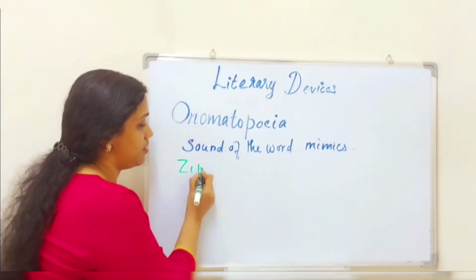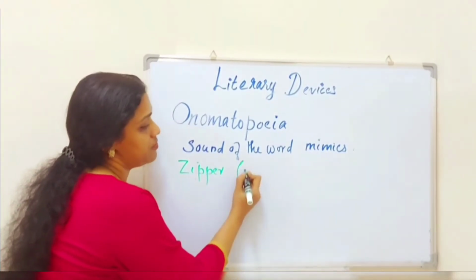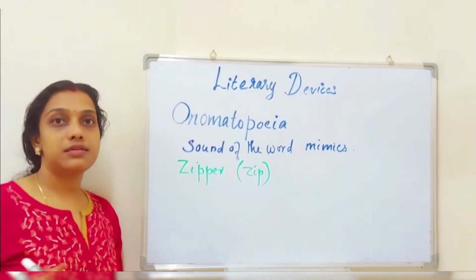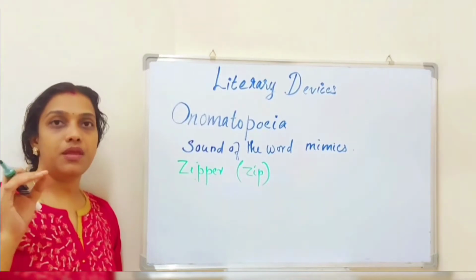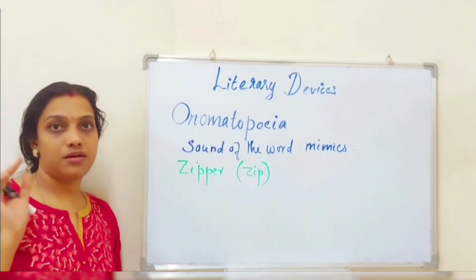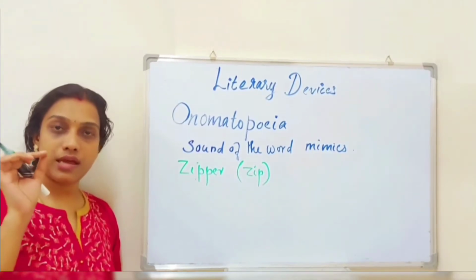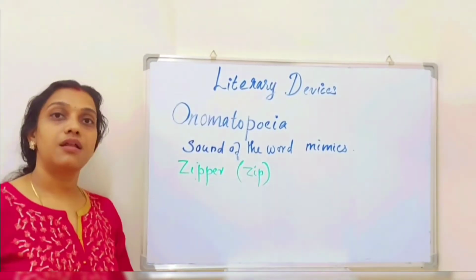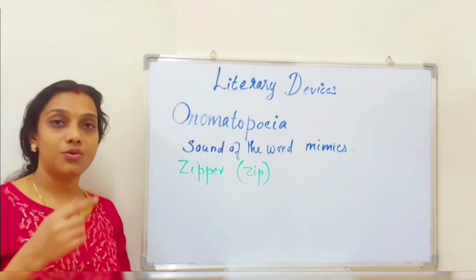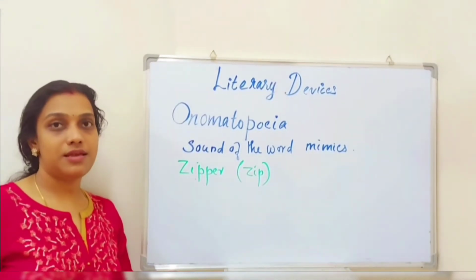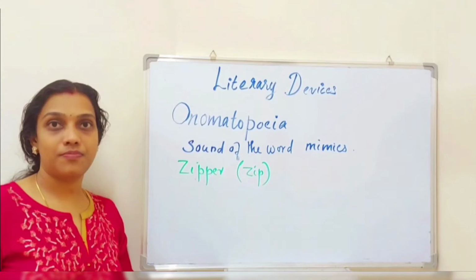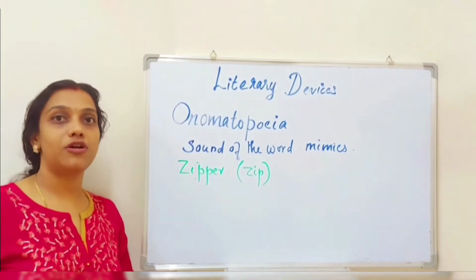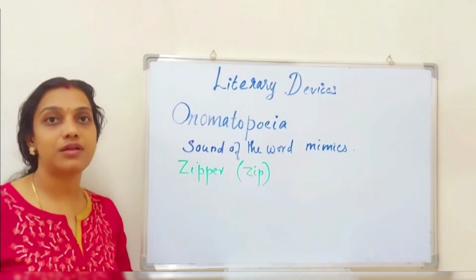The word is zipper, or simply we call it zip, right? When we pronounce this word zip and use a zip, it will produce a sound. A sound will be heard, right? And how is that sound? That sound much resembles the pronunciation of the word zip. Let's cross check our example with a zip. Let's see how the sound comes using a zip. Isn't the sound resembling? The sound produced by a zip is somewhat matching the pronunciation of the word zip.